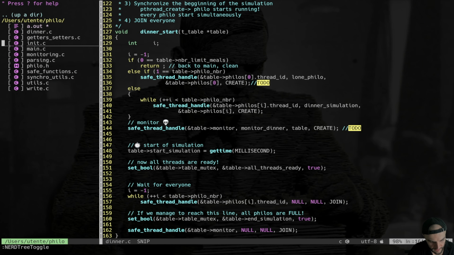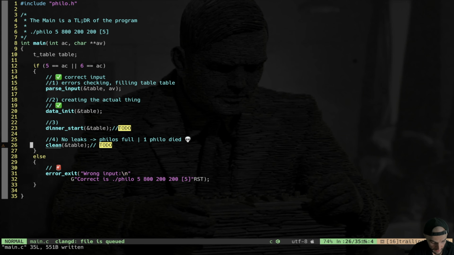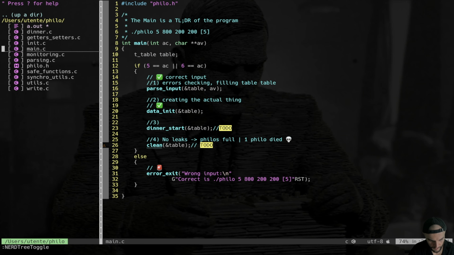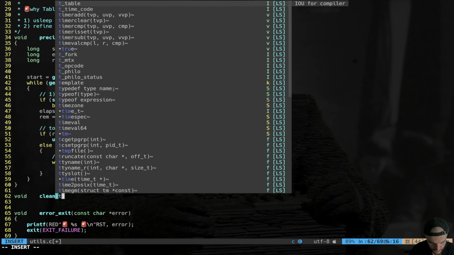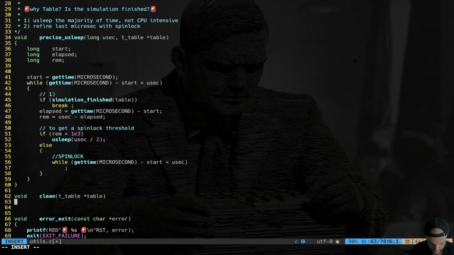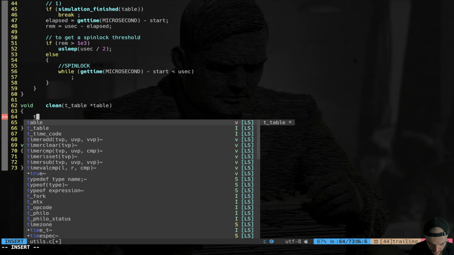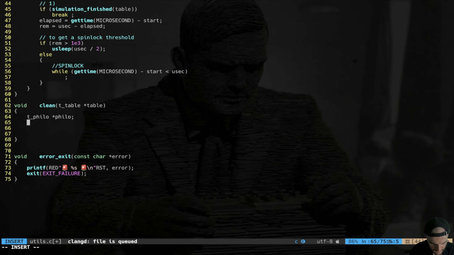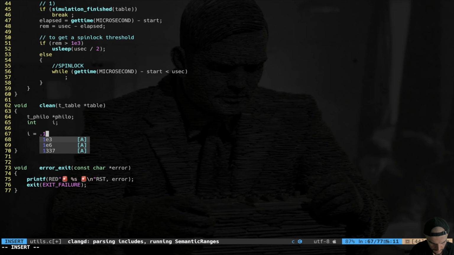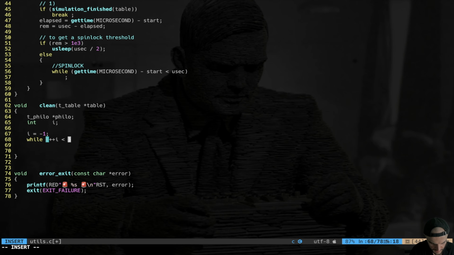Then we go back in our main, and we have to create our clean function that is going to clean everything, right, with no leaks. We put this in our utils, clean, and we take as an input a pointer to the actual table. Let's do that. We also have to clean all the stuff inside the philosopher. So I'm going to do t_philo, pointer to philo, and an iterator. I is equal as always to -1, and I say while ++i is less than table philo number.